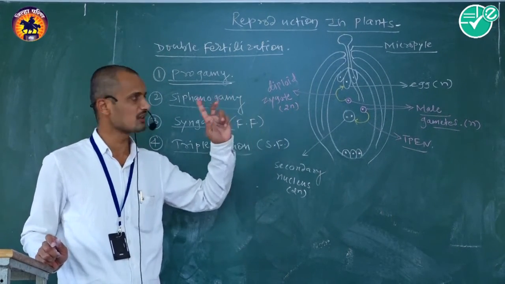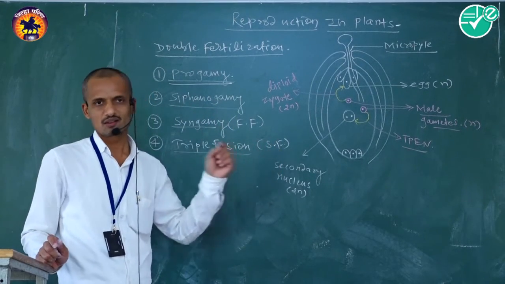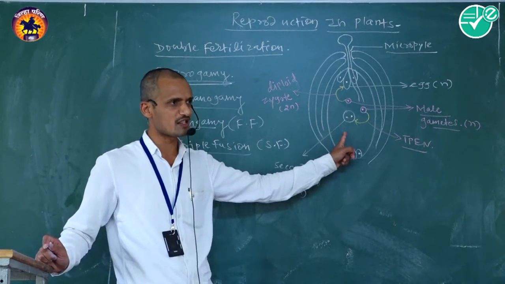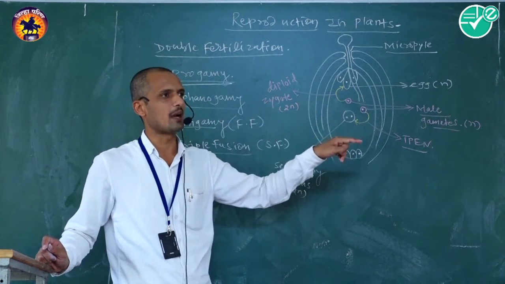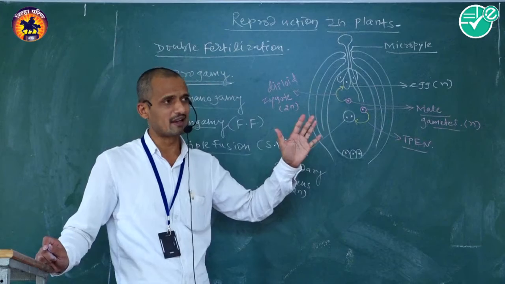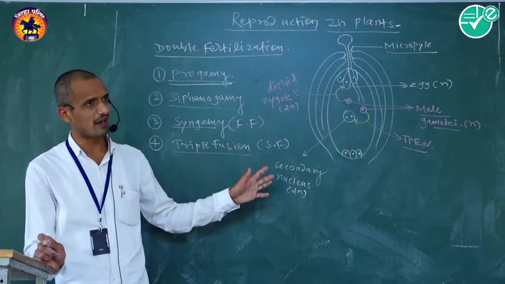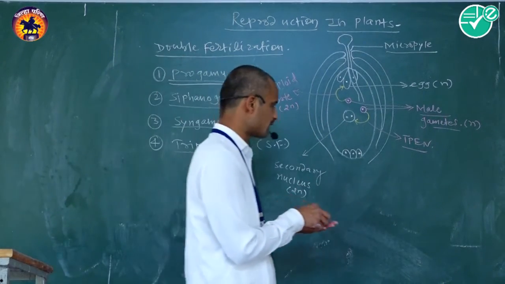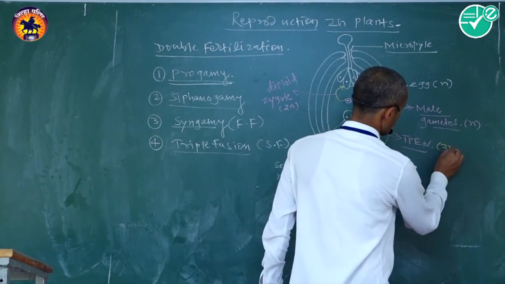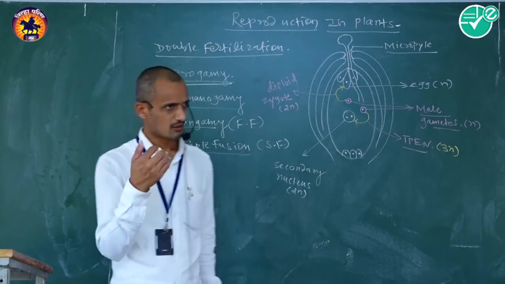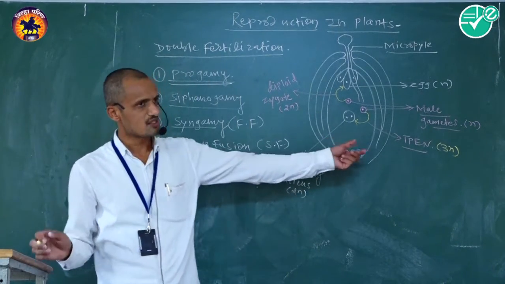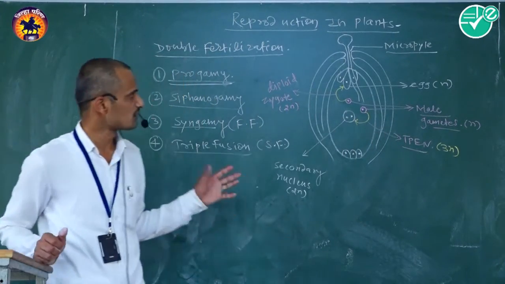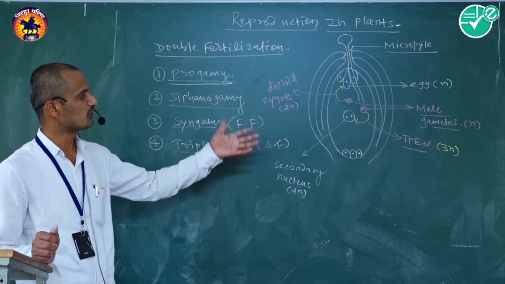The secondary nucleus, formed from the polar nuclei, is diploid and situated at the center of the embryo sac, and the other male gamete is haploid. This N plus 2N condition combines to form the triploid primary endosperm nucleus, that is N plus 2N equals 3N. This phenomenon is commonly called triple fusion.